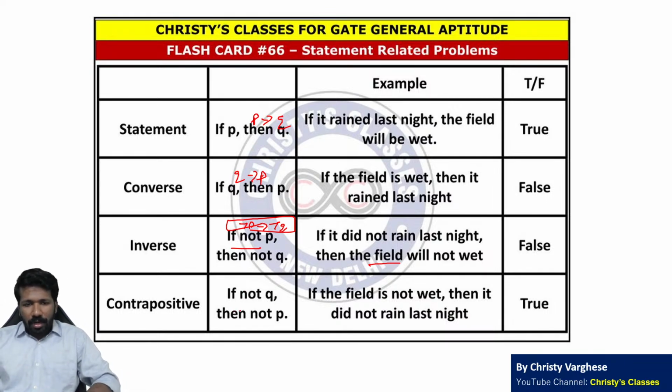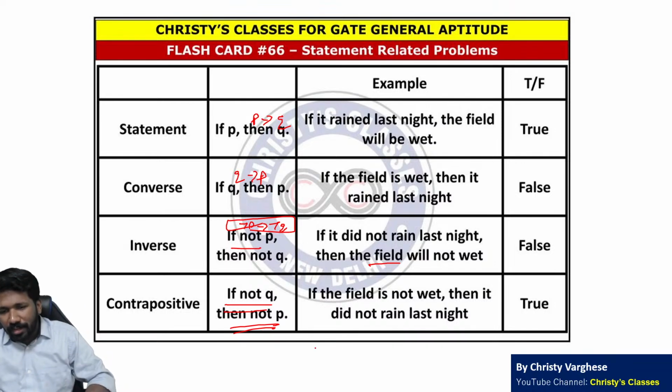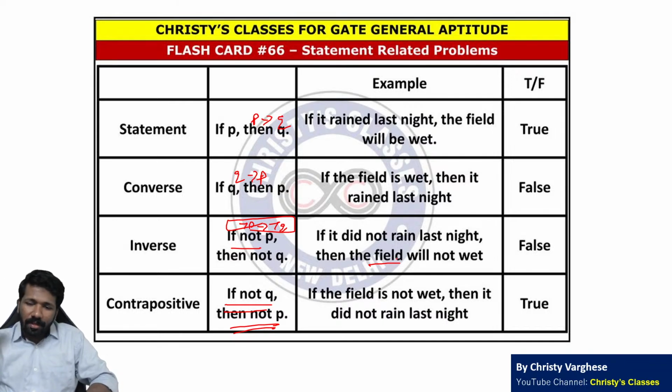Now what is the contrapositive? Contrapositive means if not Q then not P. Not Q then not P. You can say the contrapositive is the inverse of the converse or the converse of the inverse. If the field is not wet, then it did not rain last night. If the field is not wet, then it did not rain last night, that is for sure.